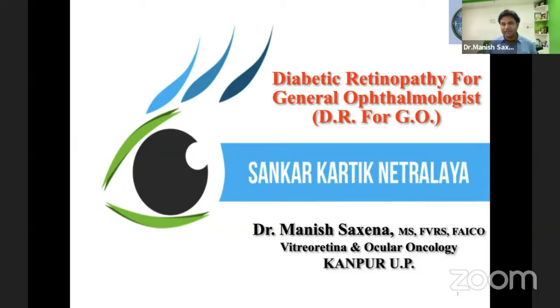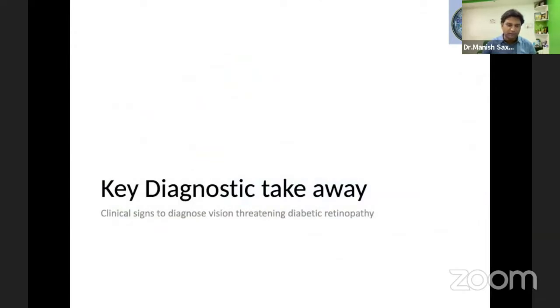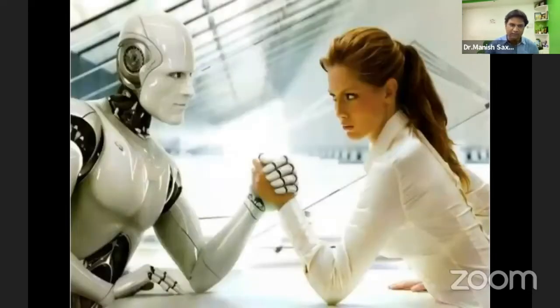It was really a nice summarization of all the work we have done so far in the last 3 years. So I'll just summarize the things. Basically, it's repetitions of learning. What we want to teach all the general ophthalmologists is how to identify the clinical signs of diabetic retinopathy. So my presentation is all about learning clinical signs to diagnose vision-threatening diabetic retinopathy.